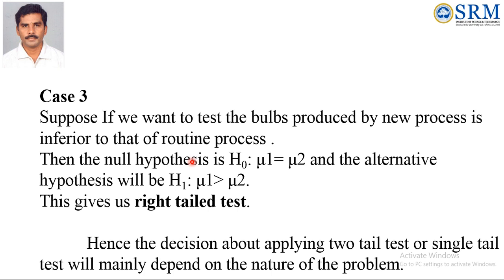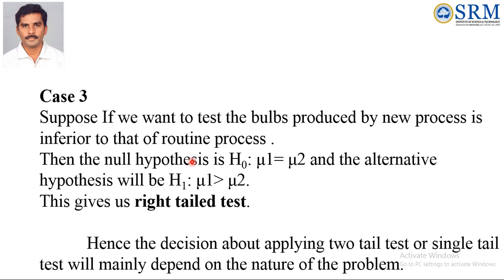One simple example: if you are producing some car parts, for example a bolt, it is a very specific part. Even if it is less length or greater length, in both cases the bolt will not be acceptable. In both cases the bolt will be rejected by the company.